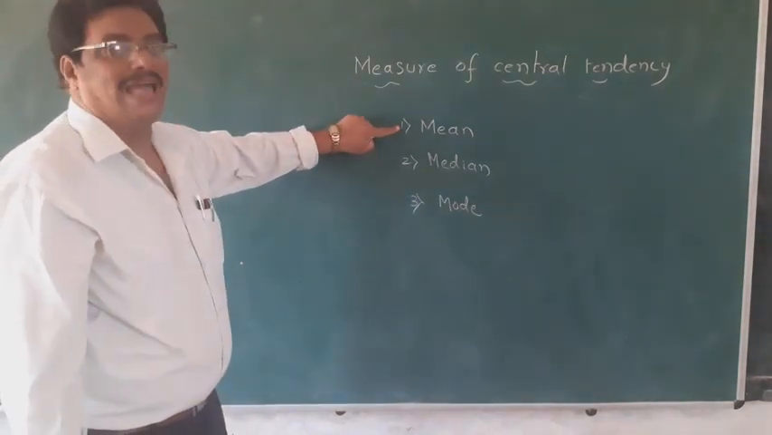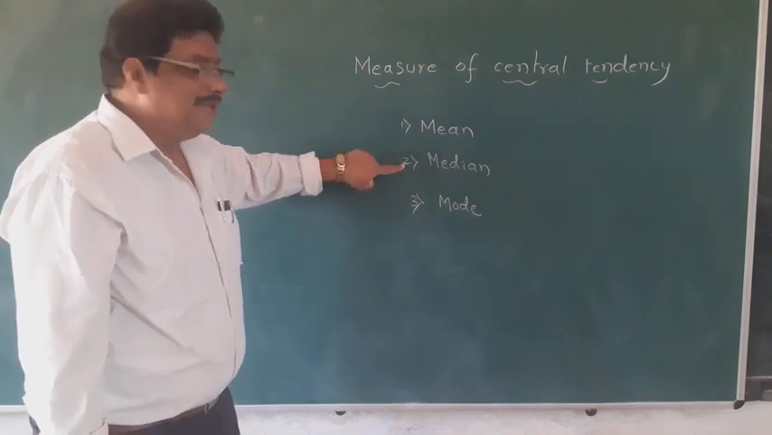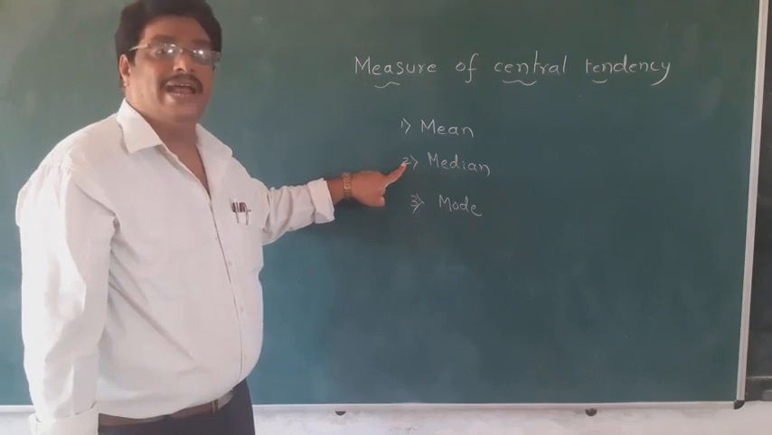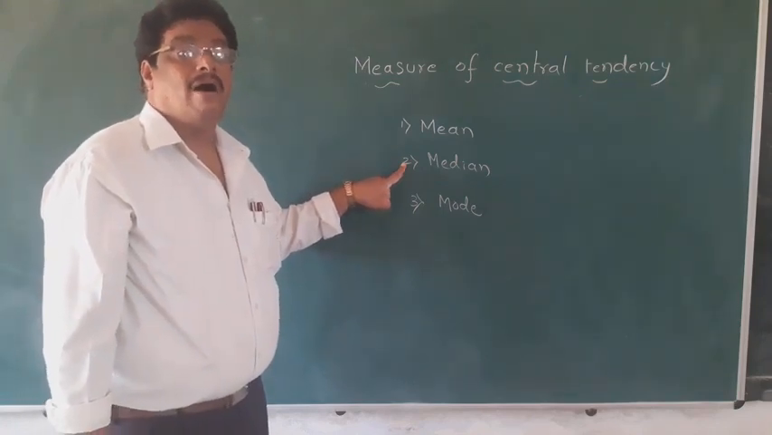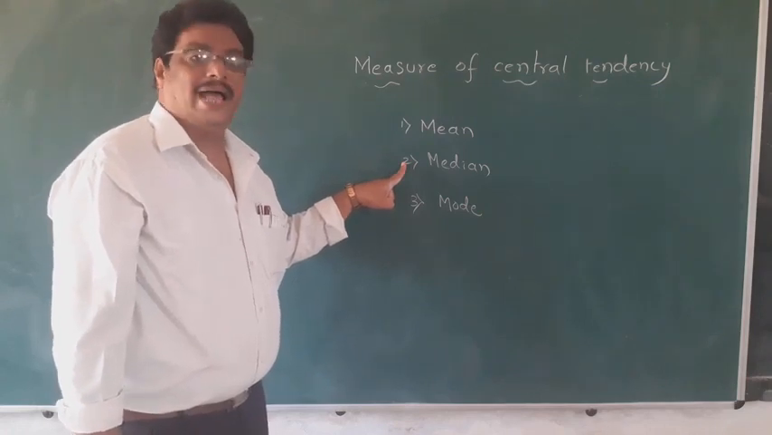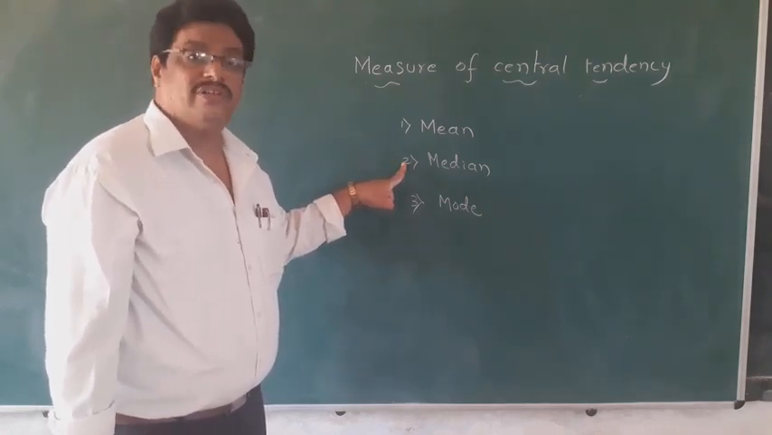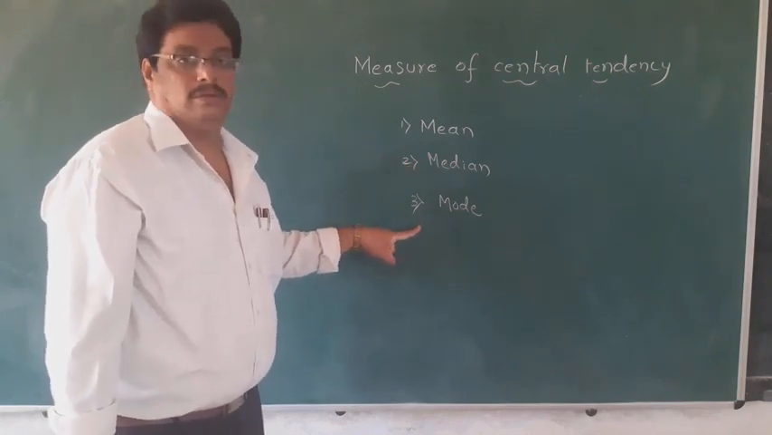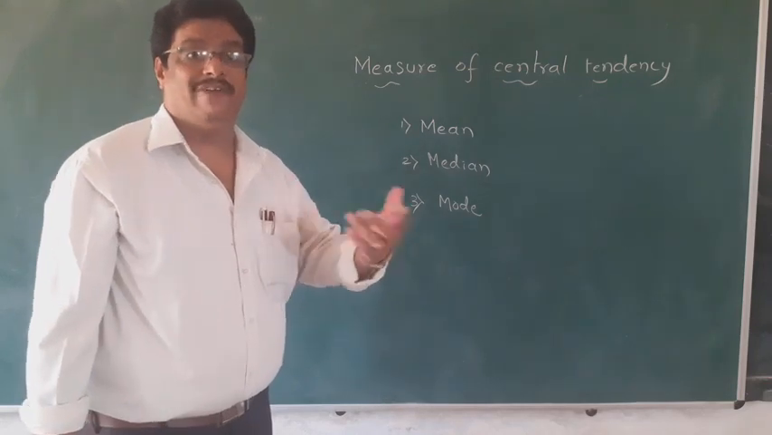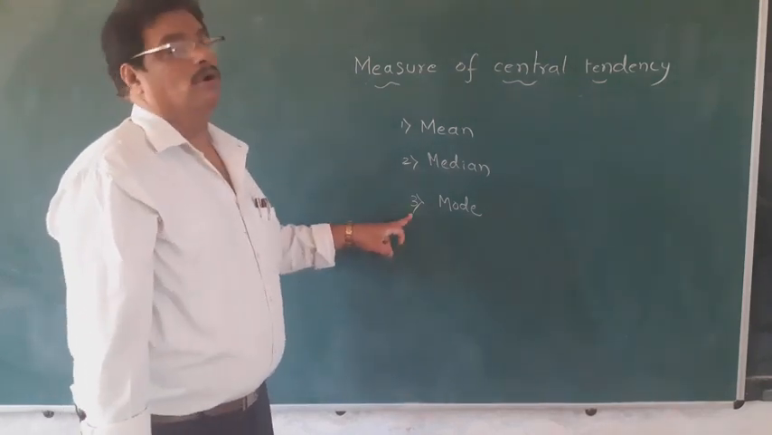First, mean means average. And median means middle value, the middle of the data written in ascending or descending order. When the data is collected, you write the data in ascending or descending order, then you find the middle value, which is called median. Then mode. Mode means the value which occurs more frequently, more number of times.